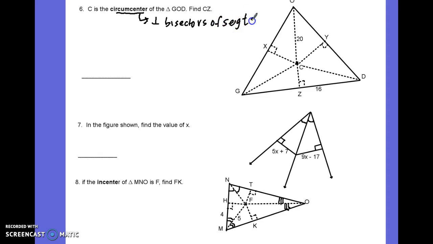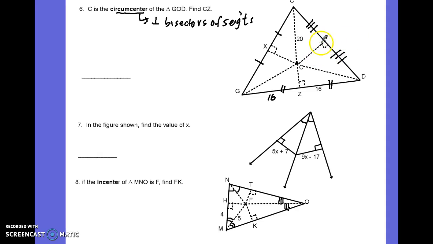That's all three segments of the triangle. So here's one perpendicular. It shows perpendicular, but you can actually put the bisecting feature in. Here's another one showing the perpendicularity, but you have to put the bisecting feature in because it's not marked. So if this is 16 from Z to D, you know it's going to be 16 from G to Z. Finally, the third one comes, and if it's perpendicular here and you see circumcenter, then you know you have a bisecting aspect to it as well.